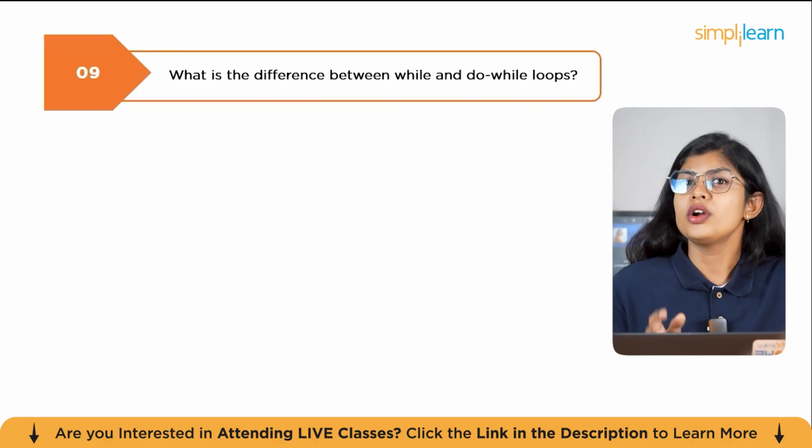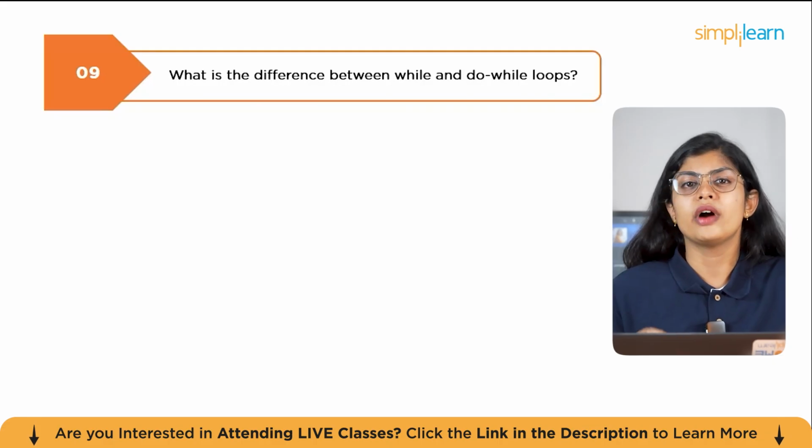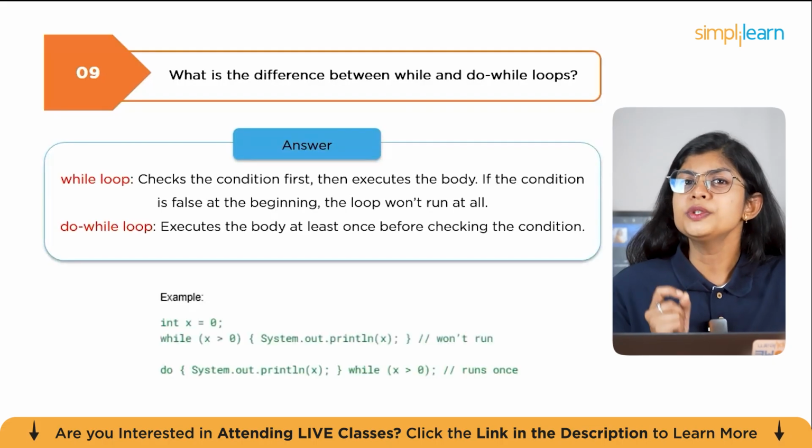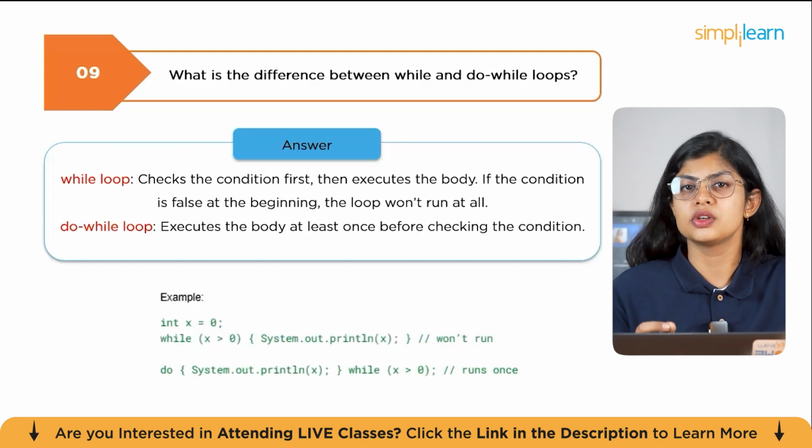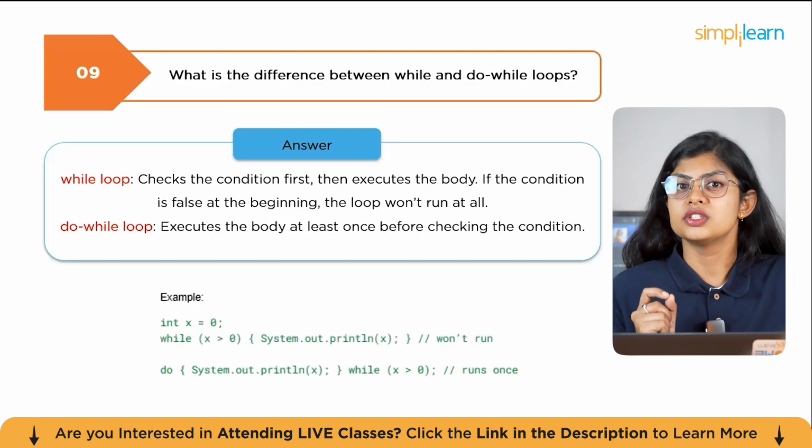The next question is, what is the difference between while and do-while loops? A while loop checks the condition first, then executes the body. If the condition is false at the beginning, the loop won't run at all.